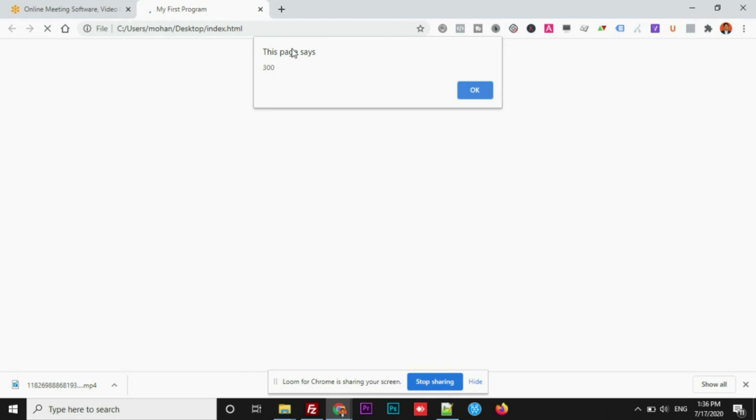See this. This is how the alert box looks. We can make use of this alert in order to display information to users. This is a default alert box inside which the user will see the information, and there is nothing the user can perform here. Only one option is available, that is OK. Once the user sees the output, he can simply click on OK so that the pop-up gets disabled.